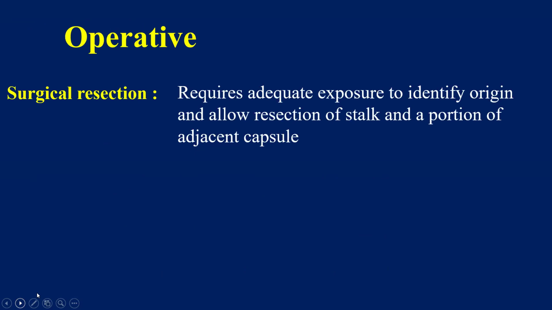In operative treatment, it needs adequate exposure to identify its origin and allow resection of the stalk and a portion of the adjacent capsule. As we have seen in its pathology, that capsule is also involved. The surrounding capsule is also a part of the ganglion. So we have to excise around 1 to 1.5 centimeters of capsule adjacent to the ganglion.